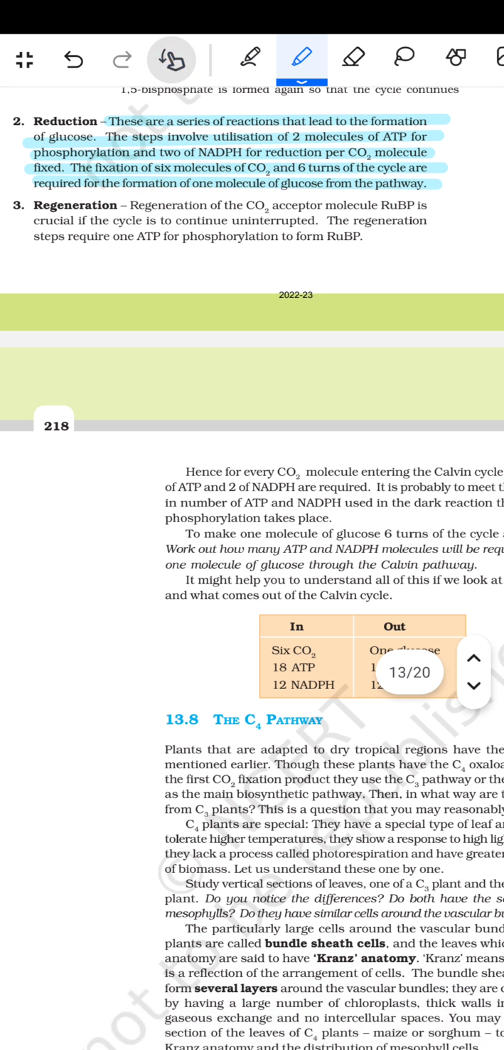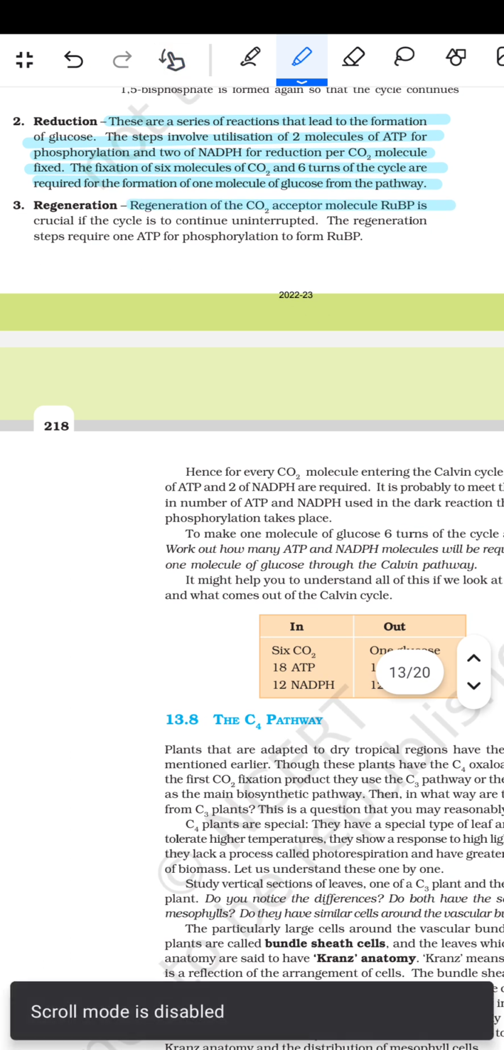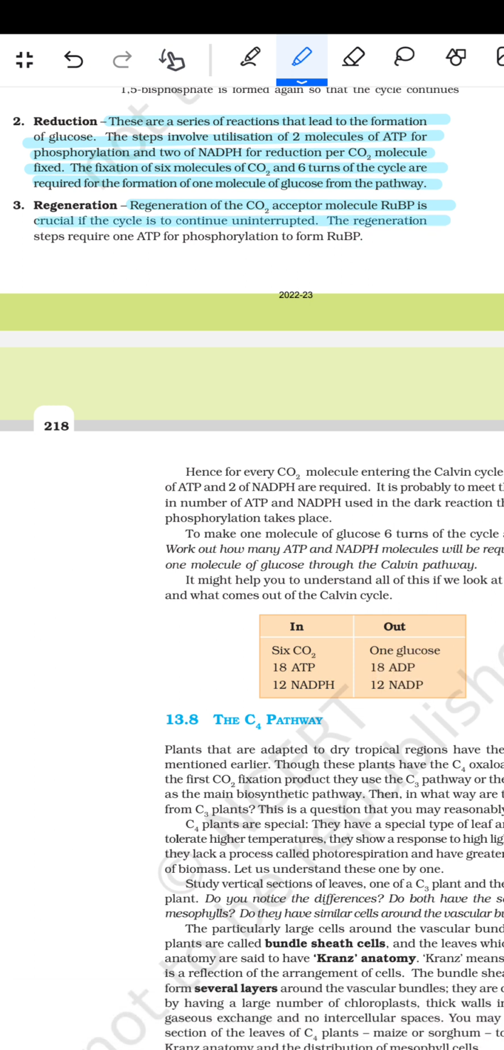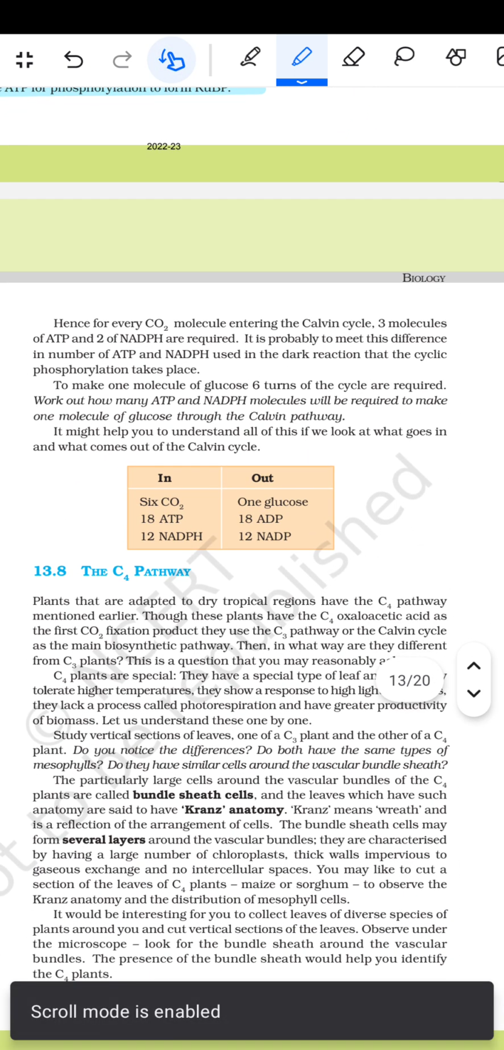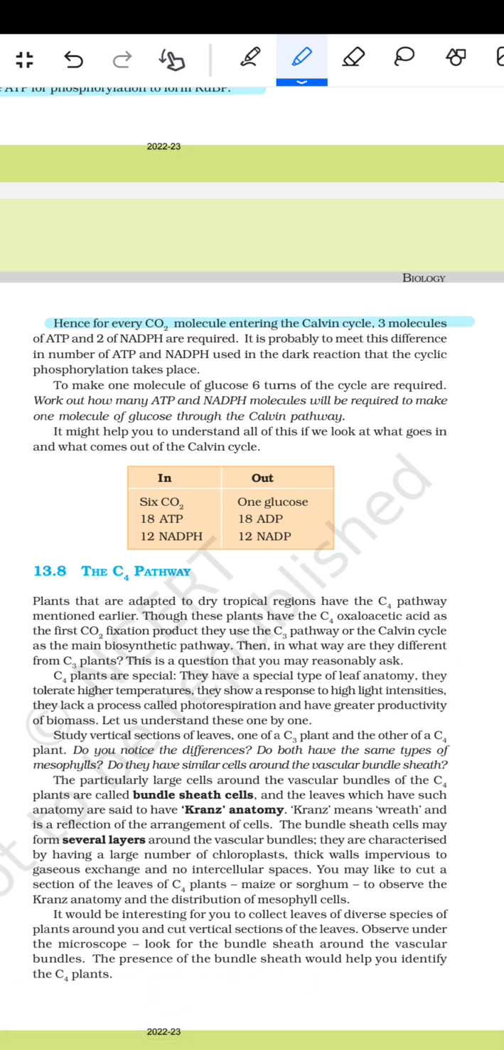फिर तीसरा है रीजनरेशन. Regeneration of the CO2 acceptor molecule RuBP is crucial if the cycle is to continue uninterrupted. The regeneration step also requires 1 ATP for the phosphorylation to form the RuBP. फिर कहता है, hence for every CO2 molecule entering the Calvin cycle, 3 molecules of ATP and 2 of NADPH are required. It is probably to meet this difference in the number of ATP and NADPH used in the light reaction that cyclic phosphorylation takes place.